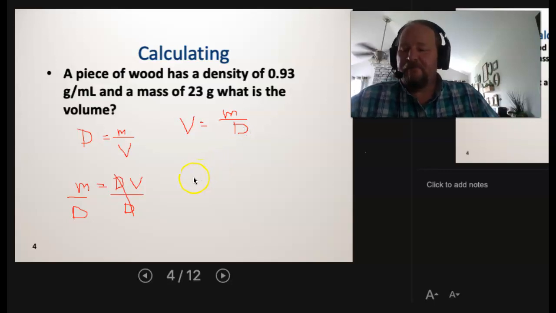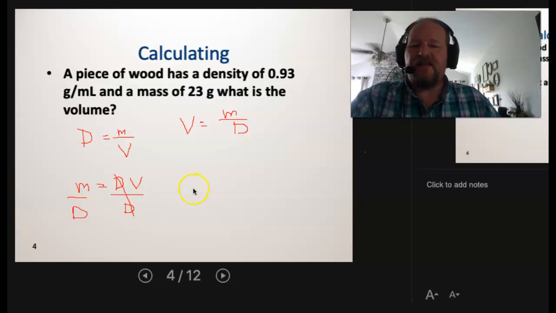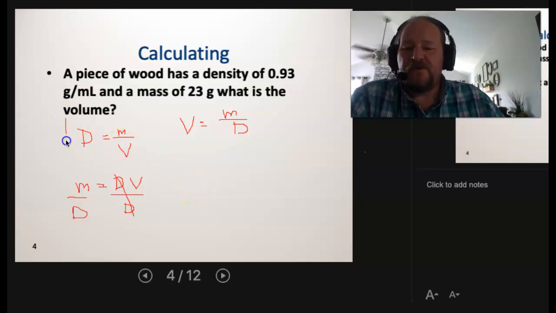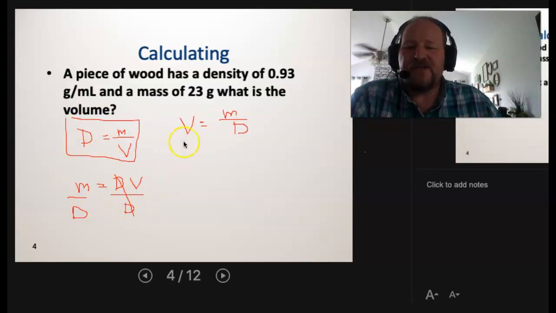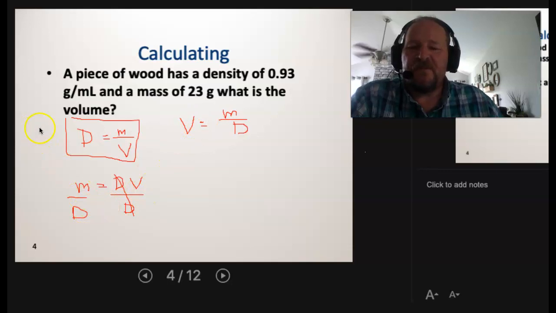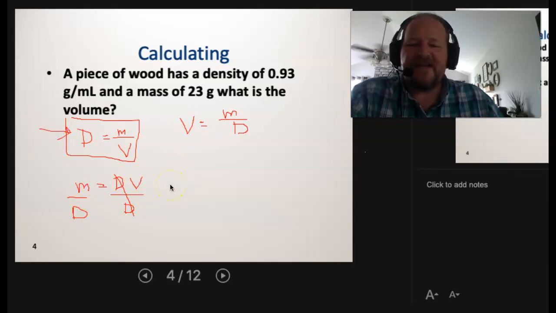Now, on an exam, if we're live face-to-face and you're taking your exams in the classroom, I will give you this equation. You do not need to memorize it. You will need to be able, however, to flip this around so that you can use it in any one of these forms. But this one I will give to you. If you're at home and you're taking this test, then you probably want to write all 3 of these down if you can't figure out how to do the manipulation.